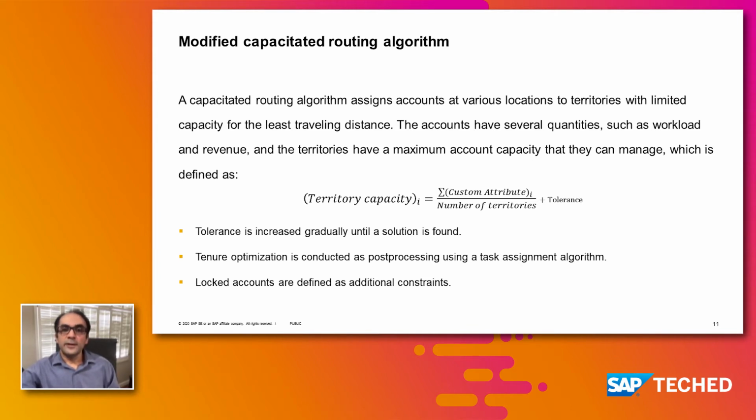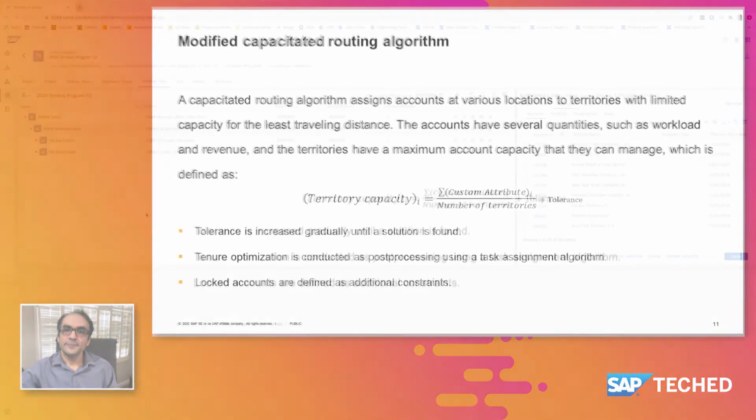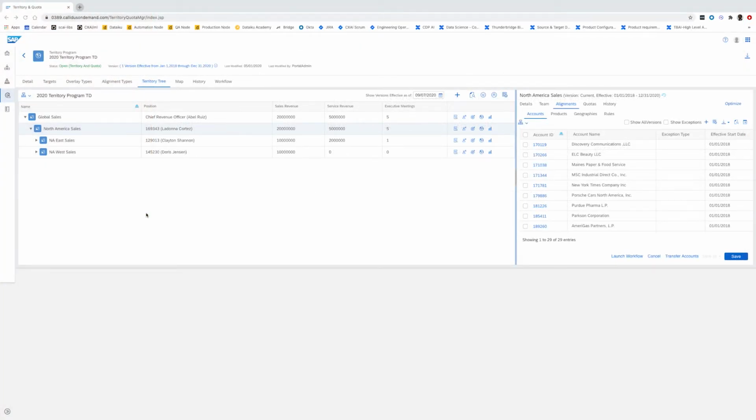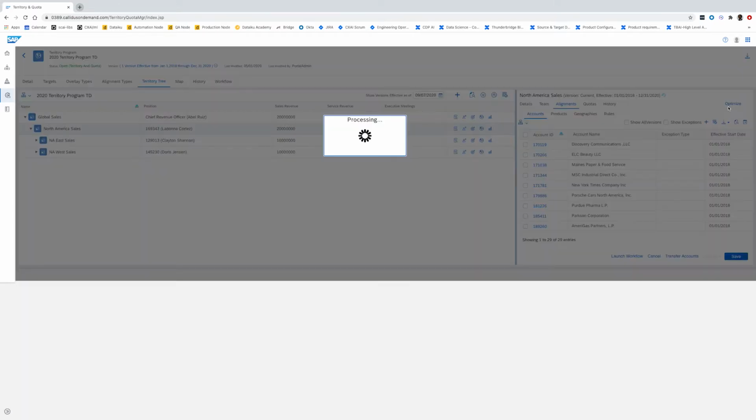And with that, let's look at a demo that shows how we implemented this algorithm in the SAP Territory and Quota product. This demo shows the implementation of the alignment algorithm in SAP Territory and Quota product. In this example, we have 29 accounts and we want to distribute them into 2 territories. Here we can select Optimize.